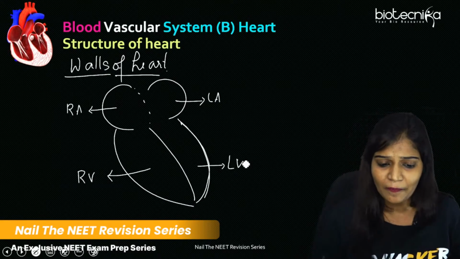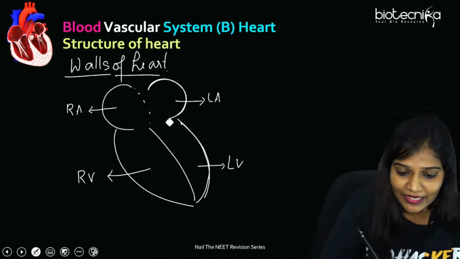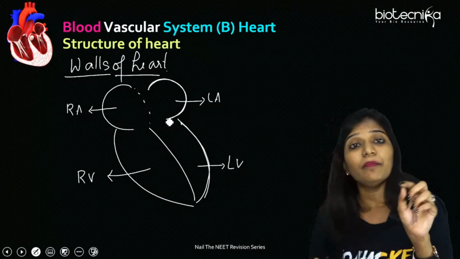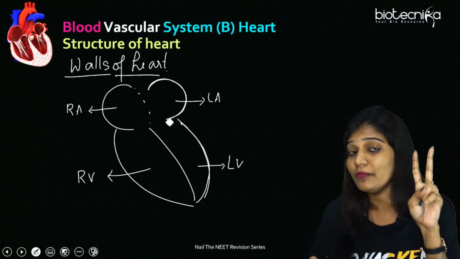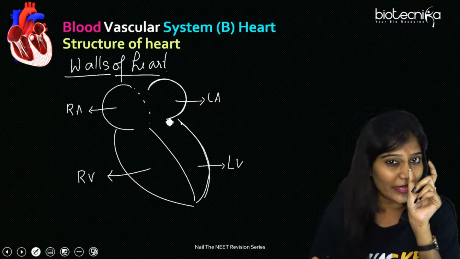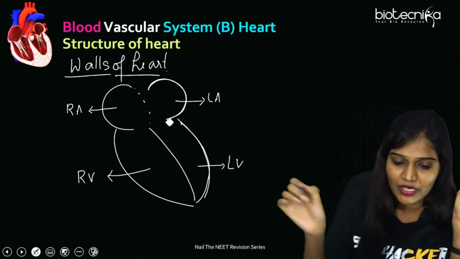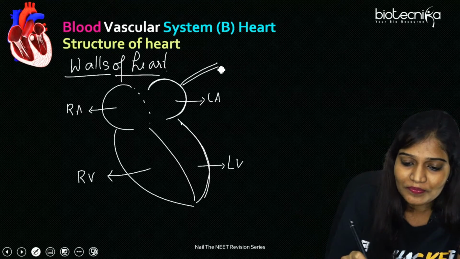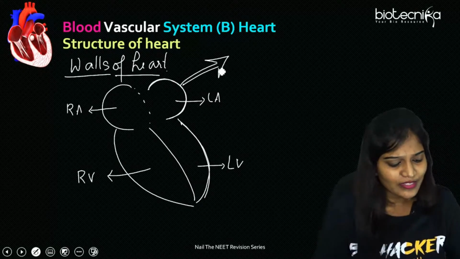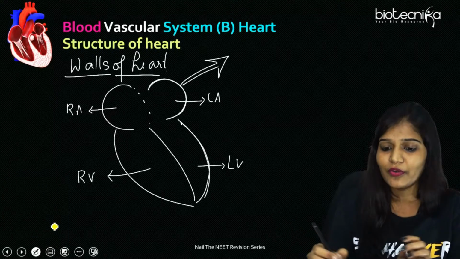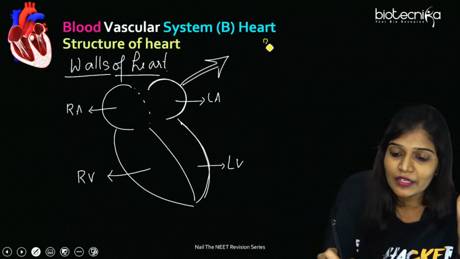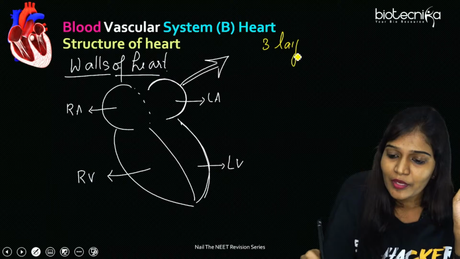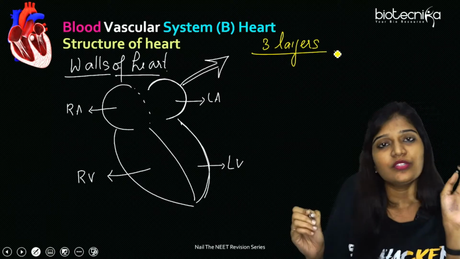Listen, all of you carefully. I'm talking about the walls of the heart. In examination, they can give you a single membranous pericardium or a double membranous pericardium. This is important. I told you every word is important in your examination. So if I have to talk about this wall, what is it actually made up of? It is actually made up of 3 layers. So 3 layers make up this heart. What are those 3 layers?